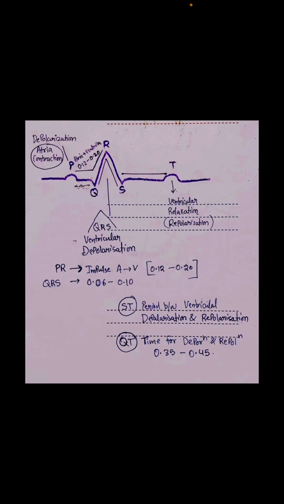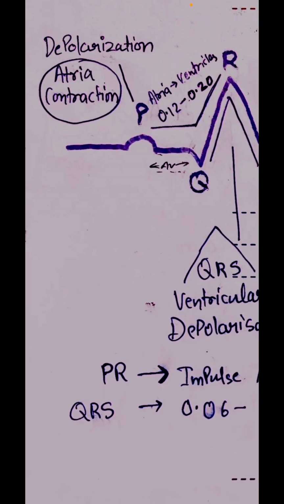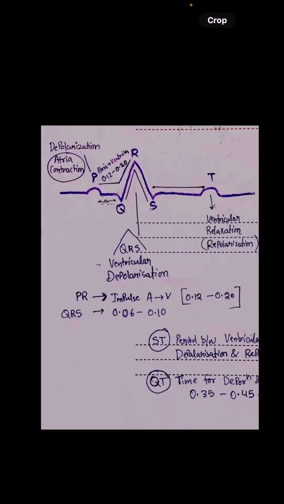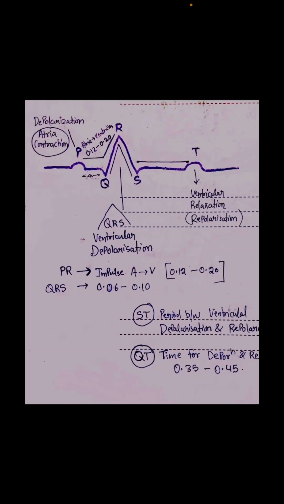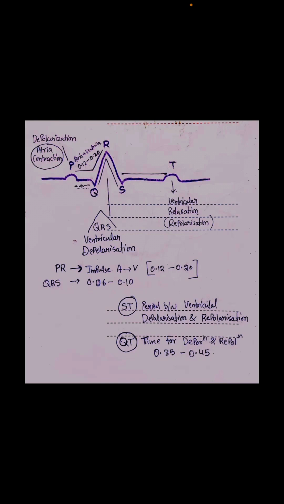Next is some basic portion on the ECG. So let's start. This is an ECG line highlighting the PQRST waves. Let's see what is written first. The P wave describes the atrial depolarization, which means the atrial contraction. The QRS complex determines the ventricular depolarization. The T wave highlights the ventricular relaxation, or repolarization.